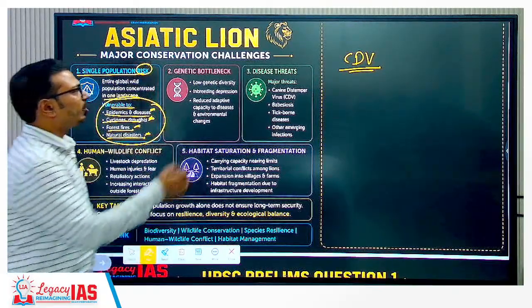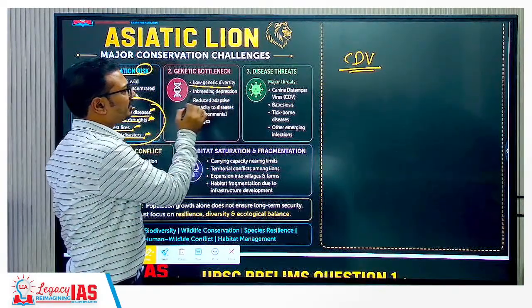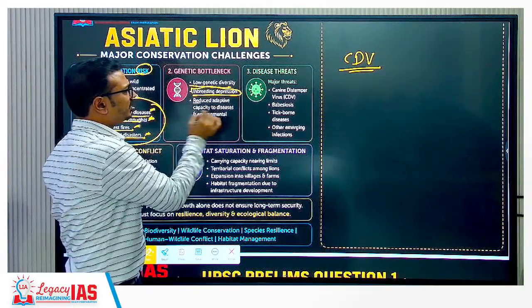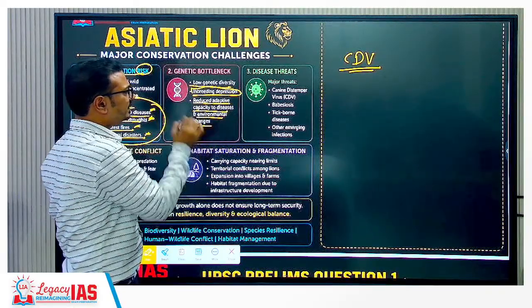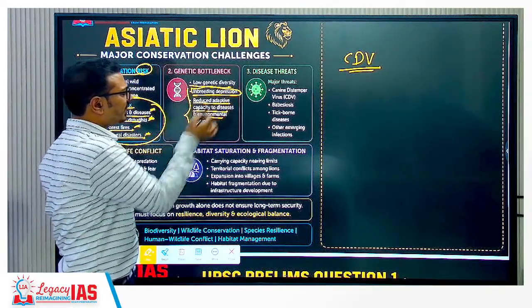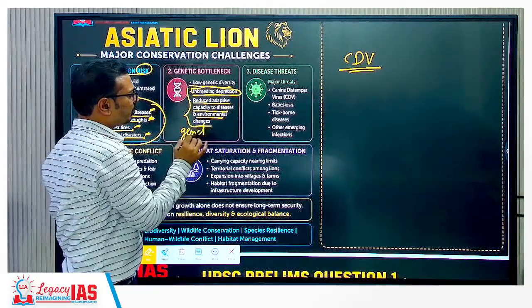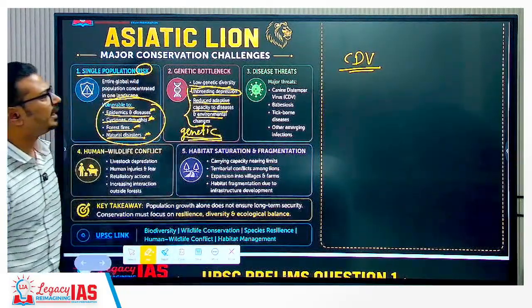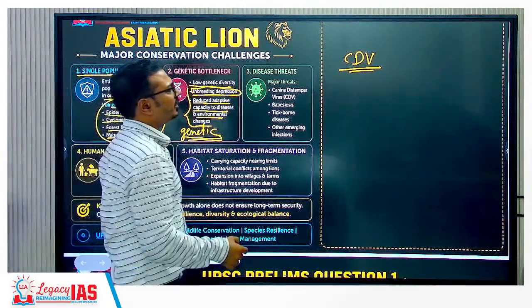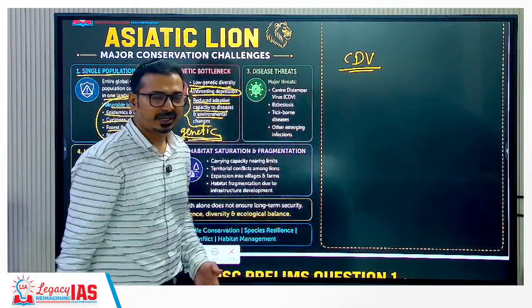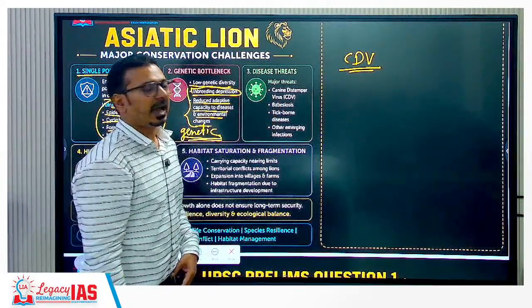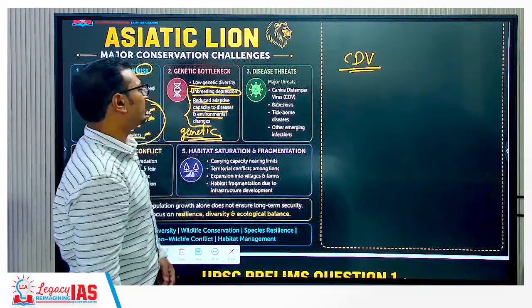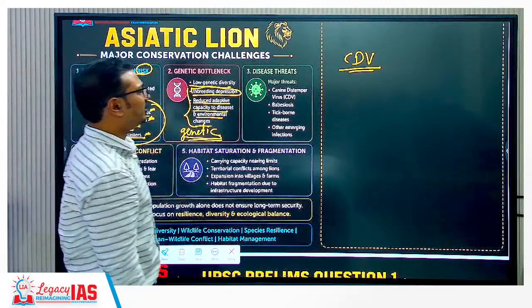Then genetic bottlenecks: low genetic diversity, inbreeding depression, and reduced adaptive capacity to diseases. Because of inbreeding, the genetic quality is poor. That's why new populations in new areas should be developed, and it will result in wider genetic variations, which will help in adapting to environmental changes.